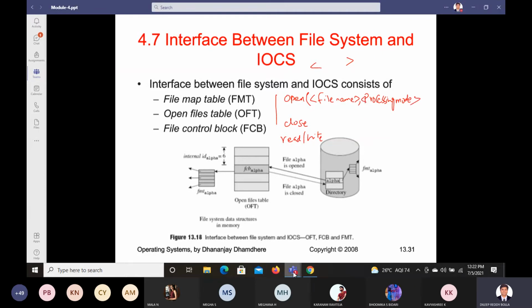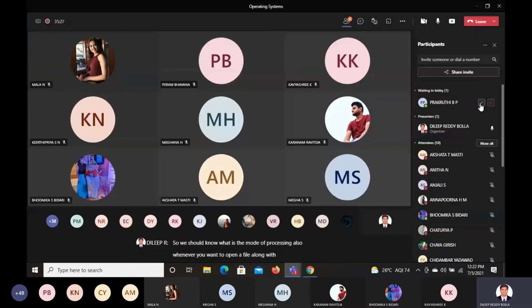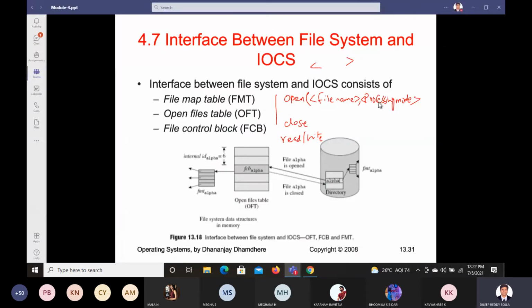Whenever you want to open a file, along with file name and processing mode, we have to know one more entity. We need to know the attributes of the file. If you know these many things, we are able to open the file.